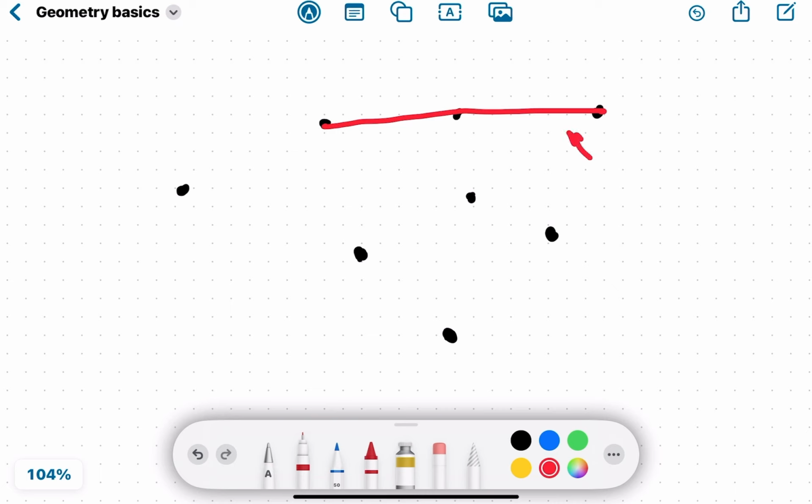These three points are collinear, together, that means they lie on the same line. The points are collinear. You cannot say a line is collinear. Points are collinear. So when points are collinear, like I said, they lie on the same line.